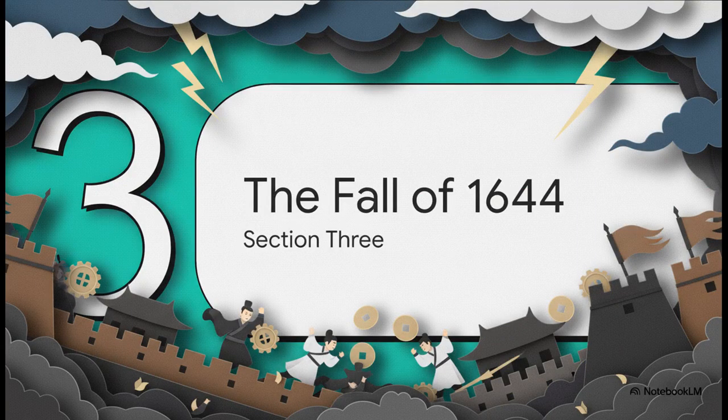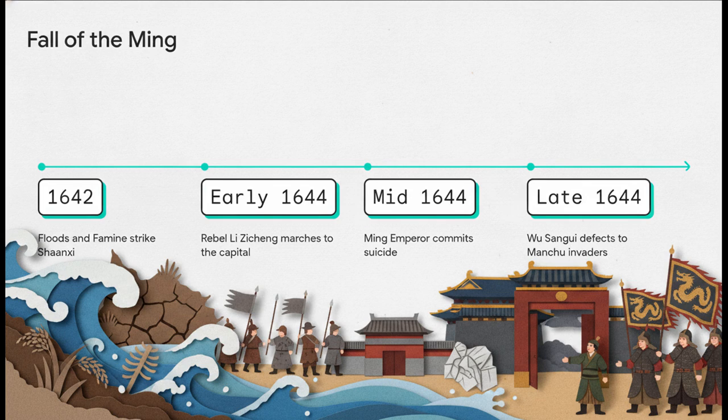Section 3. The fall of 1644. Now, this booming, dynamic, ridiculously wealthy society was about to slam face first into a wall of geopolitical and environmental disasters. The year 1644 was like an absolute action-packed thriller sequence. I mean, it saw a 276-year-old dynasty completely unravel in just a matter of months.